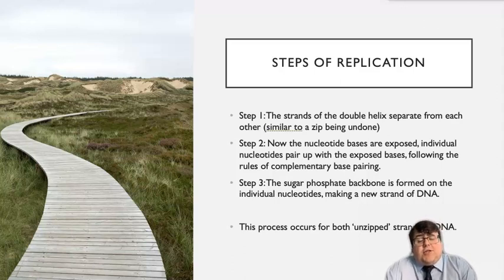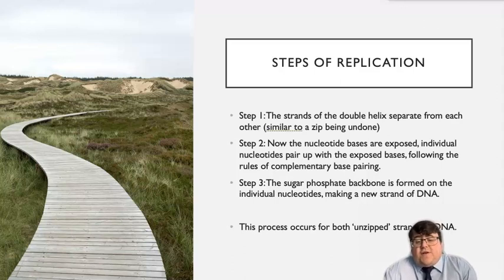Step 2, the nucleotide bases are exposed, and then individual nucleotides that are floating around in the cytoplasm pair up with those exposed bases, following the rules of complementary base pairing. For example, if there's an exposed T, a free-floating A will come along and pair with that based on the complementary base pairing. The A goes with T, C goes with G.